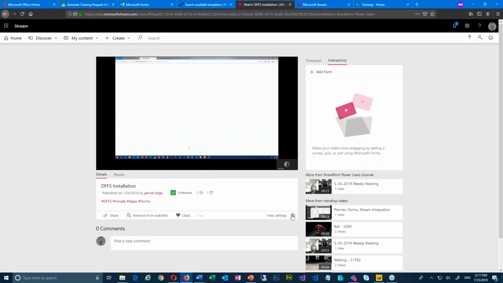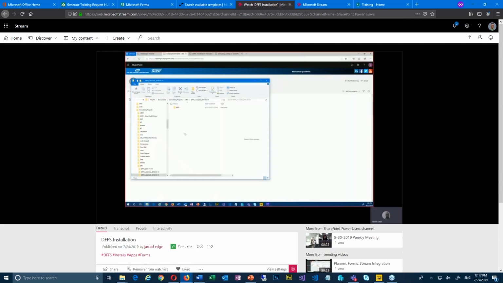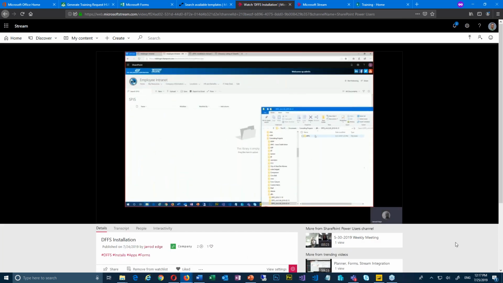As an admin for this, a person who has the rights to do this particular function, I can click here and I can hide the transcript if I don't want anybody to see it, and I can hide the people functionality, which I'll show you on another video. But I can also make it so that it shows in theater mode. Theater mode. Who doesn't want something in theater mode? You know what I mean? That's just super cool, right? So boom, it's the big widescreen deal.